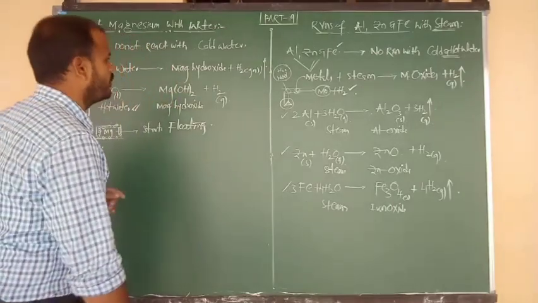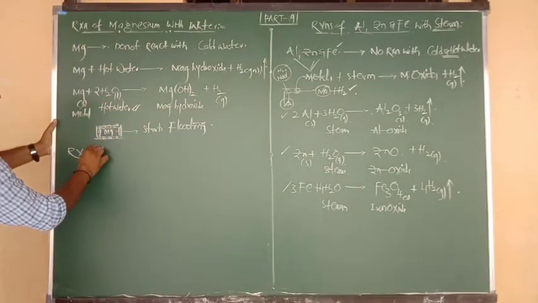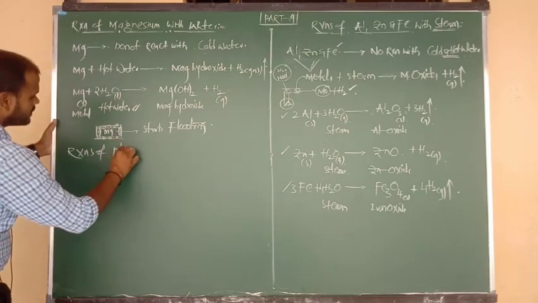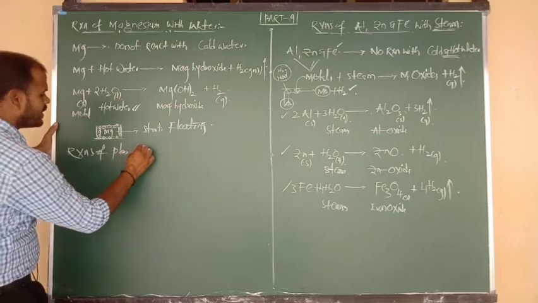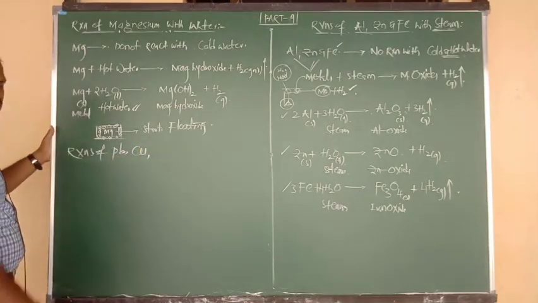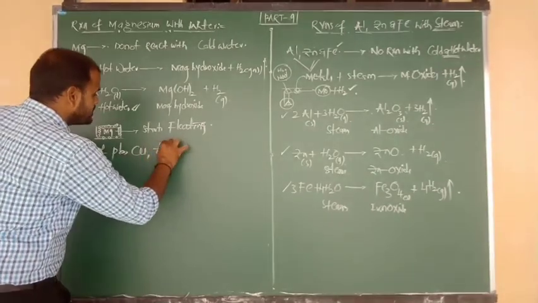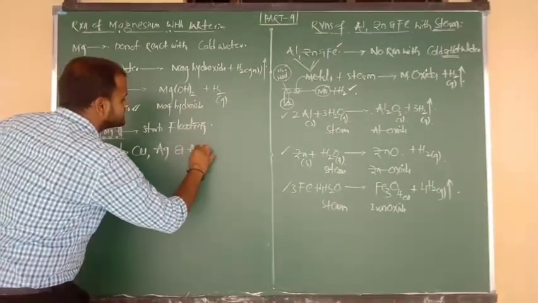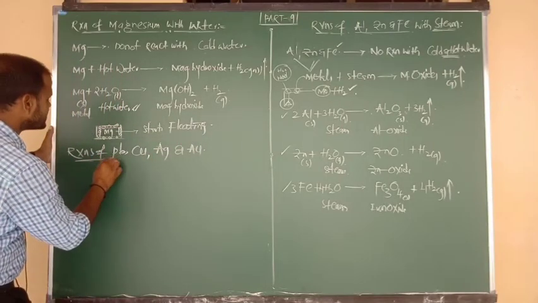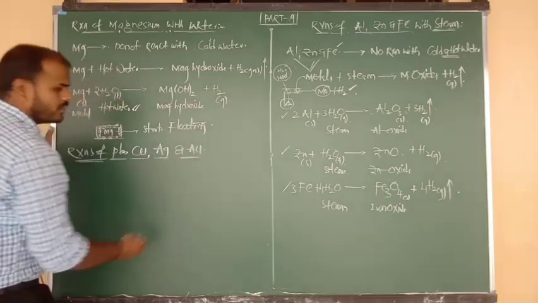Okay, now good. So next, last and final thing, reactions of lead, symbol is Pb. Next one, copper, symbol is Cu. Next one, silver, the symbol is Ag, and one more is gold, the symbol is Au. Reactions of lead, copper, silver and gold.